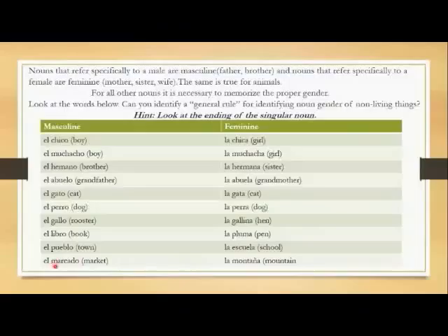Look at the word el mercado for market. That's a masculine noun. El pueblo for town. That's also a masculine noun. El libro, the word for book, is masculine. La pluma means pen, and it's feminine. La escuela is the word for school, also feminine. And la montaña is a feminine noun. Can you guess the rule? We'll look at it in just a moment.